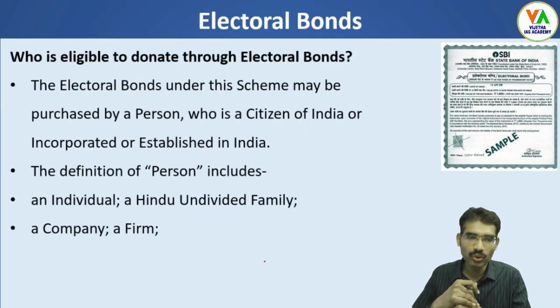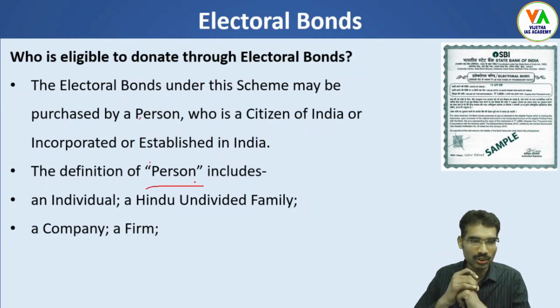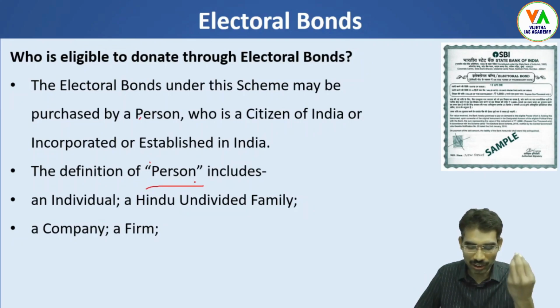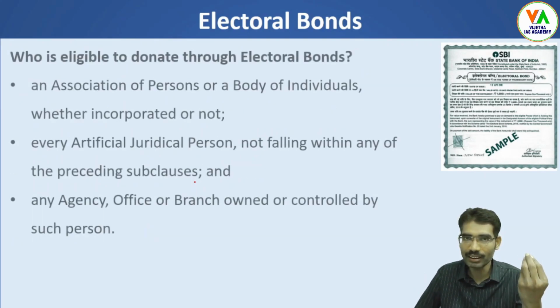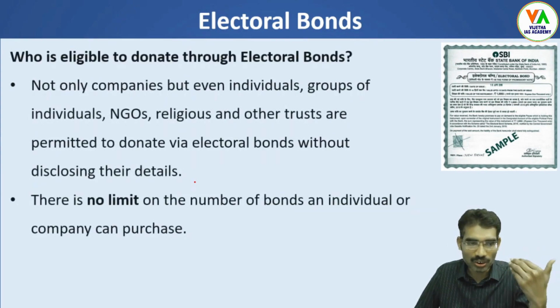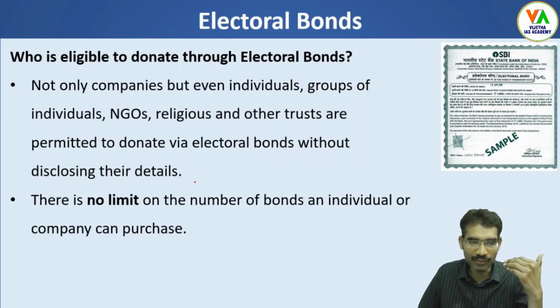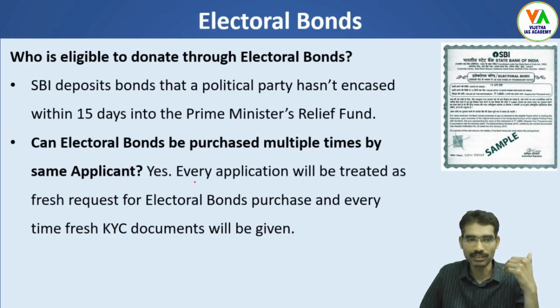Who is eligible to donate through electoral bonds? The law gives the definition of a person. Here, person includes an individual, a Hindu undivided family, a company, or any organization specified by the law. It includes NGOs, trusts, companies and corporations. They can purchase electoral bonds from the bank and donate to the political parties. There is no limit on the number of bonds an individual or company can purchase.